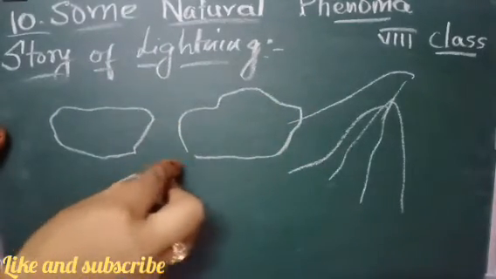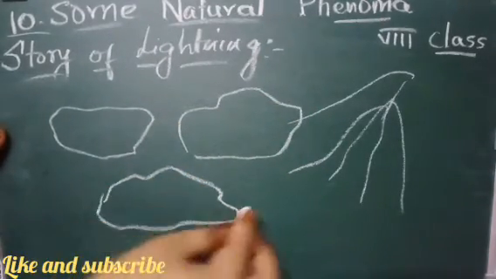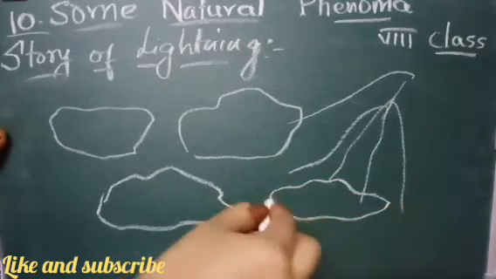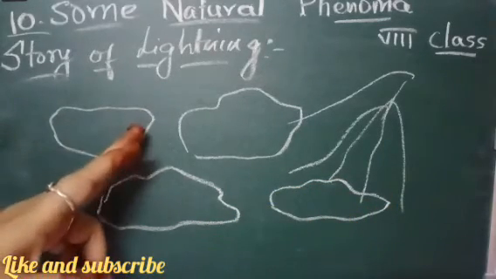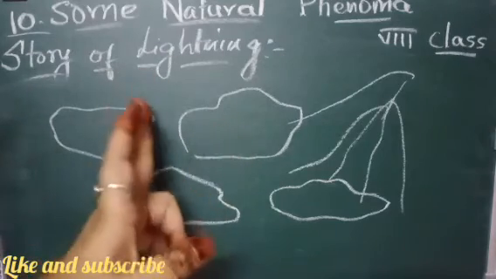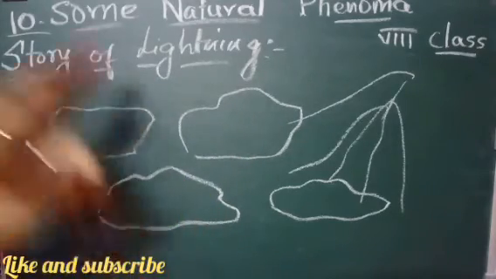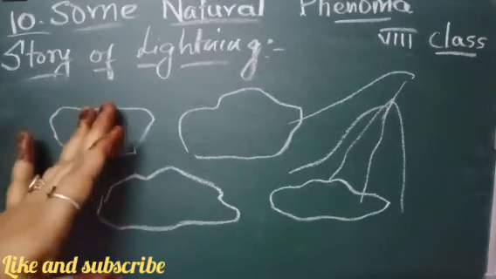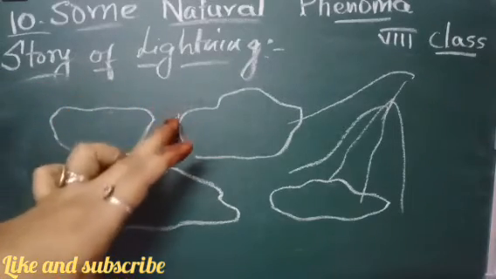When these clouds are moving in the air, they acquire some charge on their surface due to friction with the particles of the air.